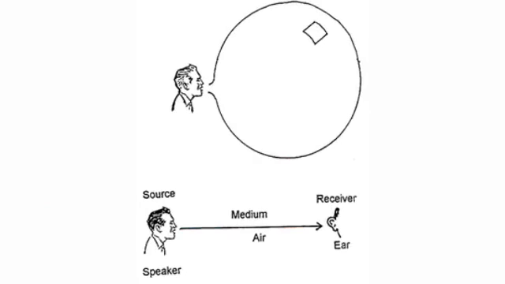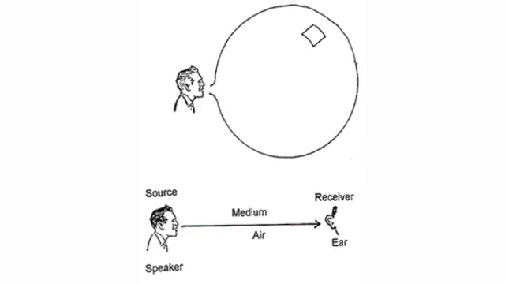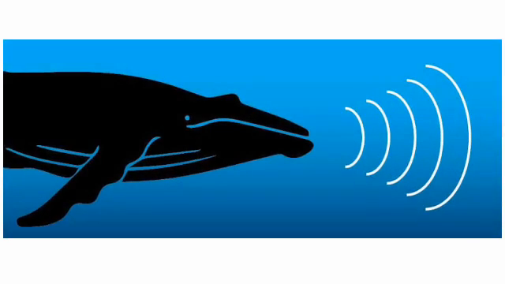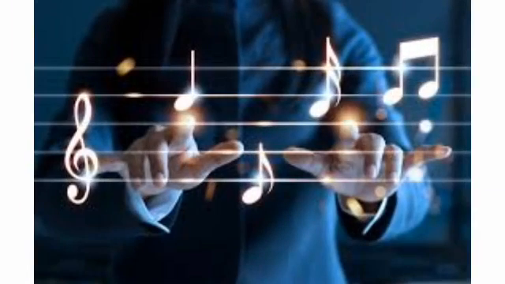Sound enables us to communicate with each other. Similarly, animals also communicate with other members of their species with the help of sound. In that, some sounds like music are pleasing to us and we like to hear them. But some sounds are not like that. For example, noise in our surroundings.